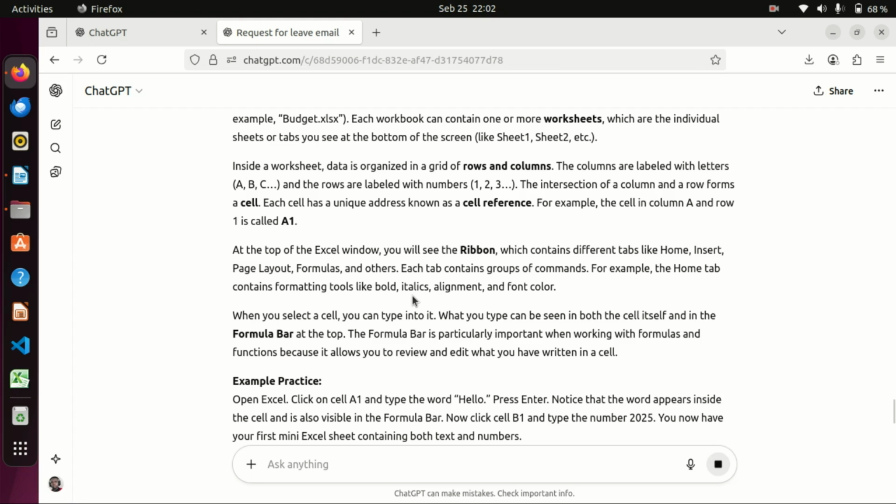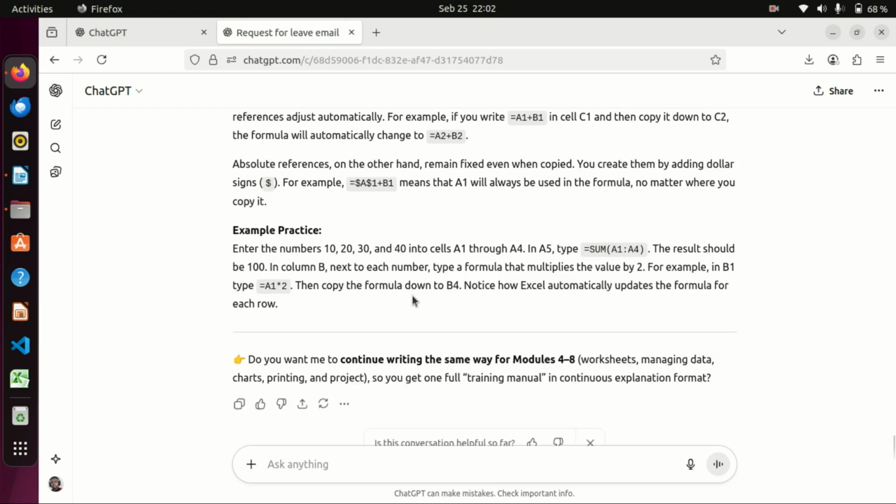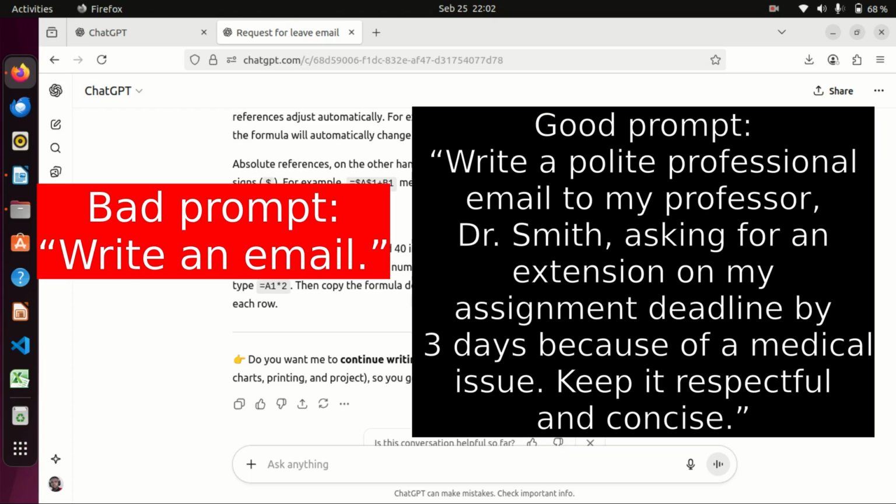Now let us look at practical examples where we shall break down, it is still generating, where we shall break down bad and good prompts. Now look at these two in case you want to write an email. One says write an email. This is a bad prompt. The better one is like the one we wrote previously. A good prompt would look like, write a professional email to my professor, Dr. Smith, asking for an extension on my assignment deadline by 3 days because of the medical issue. Keep it respectful and concise, which means I've defined for AI the boundaries it should use.